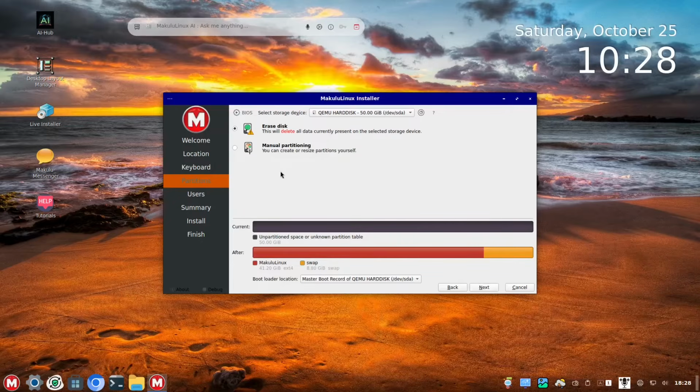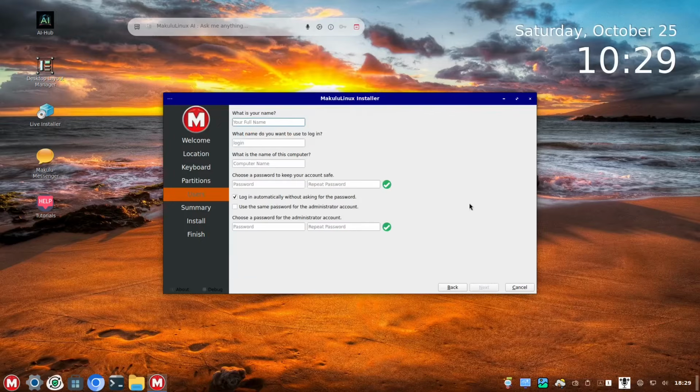If you have another partition like Windows or any other operating system, it will be on the bottom right here. If you have two hard disks or two solid state drives, you have drive A or B, so sda, sdb, it's really up to you. If you have NVMe, it will be also dev/nvme, and you could select your bootloader, then click next.